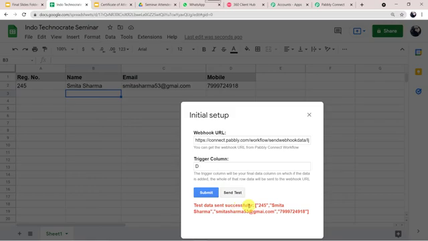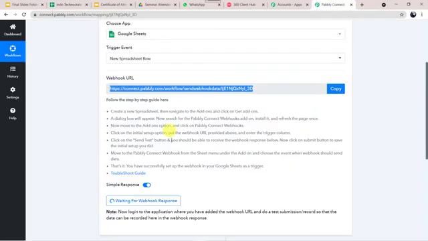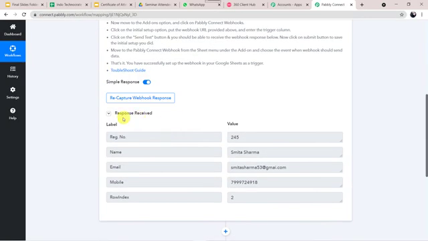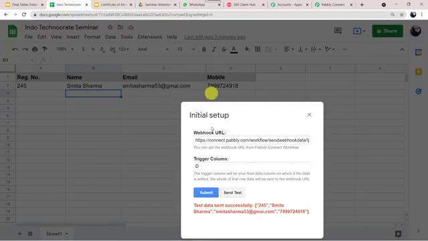Okay, now let's move back to Pabbly Connect. I'll just scroll down, and here we can see the responses received. Registration number is 245. Name Smita Sharma, email address and mobile number is captured over here. Okay. Now I'll just go back to my Google Sheet, and here I'll just click on submit.